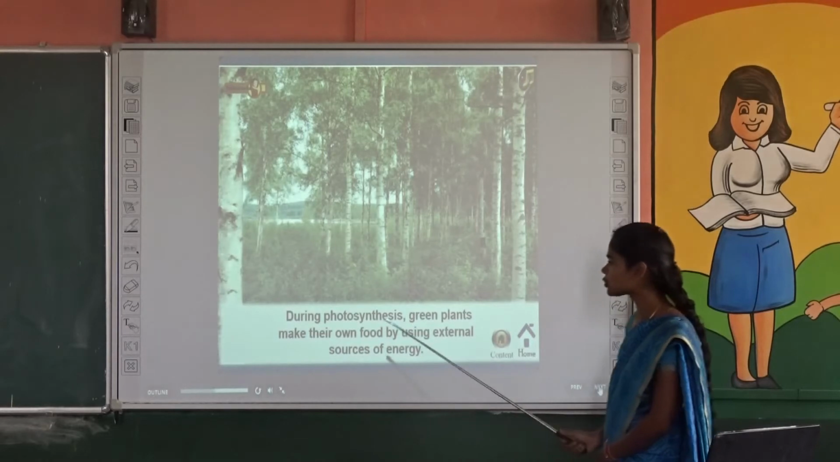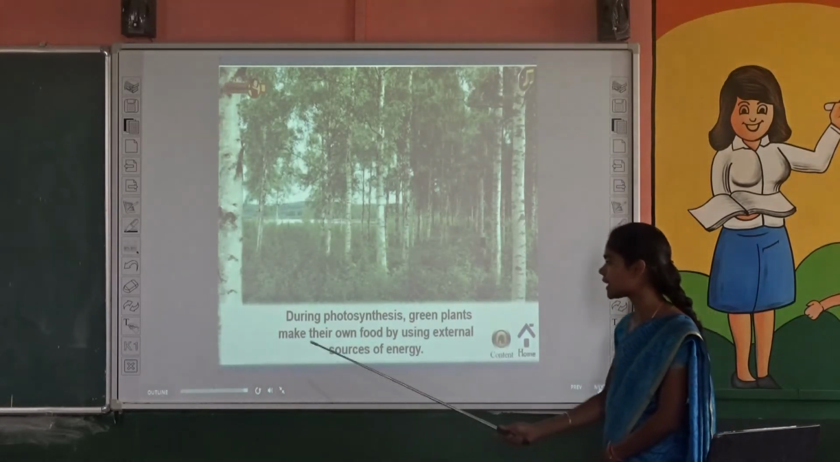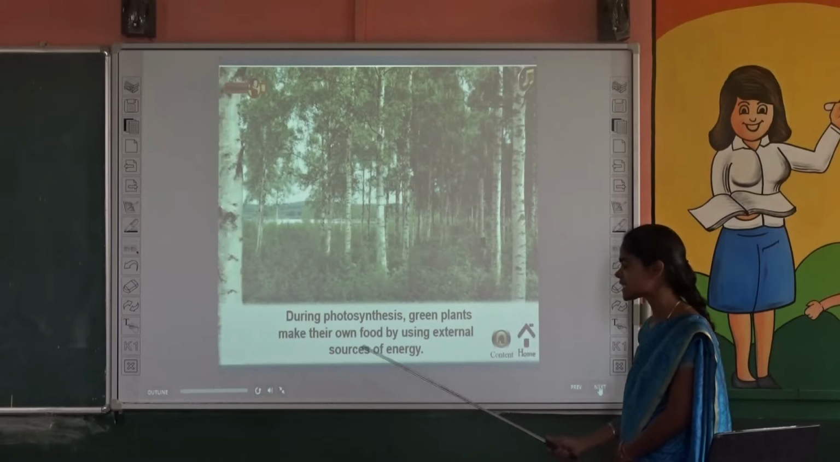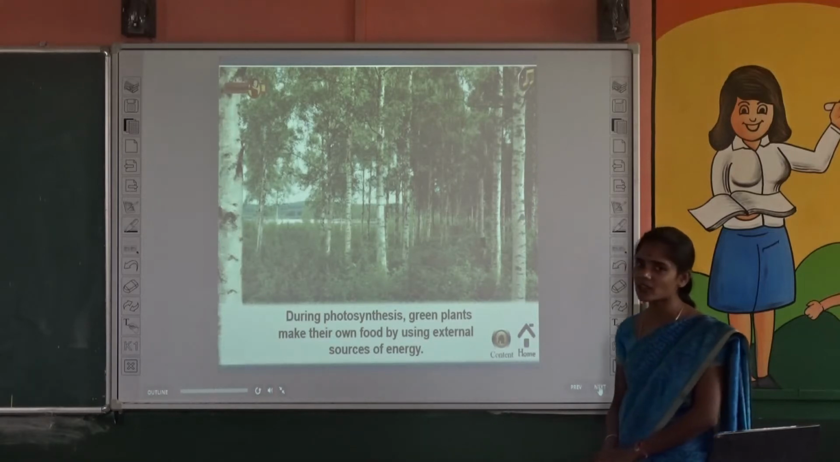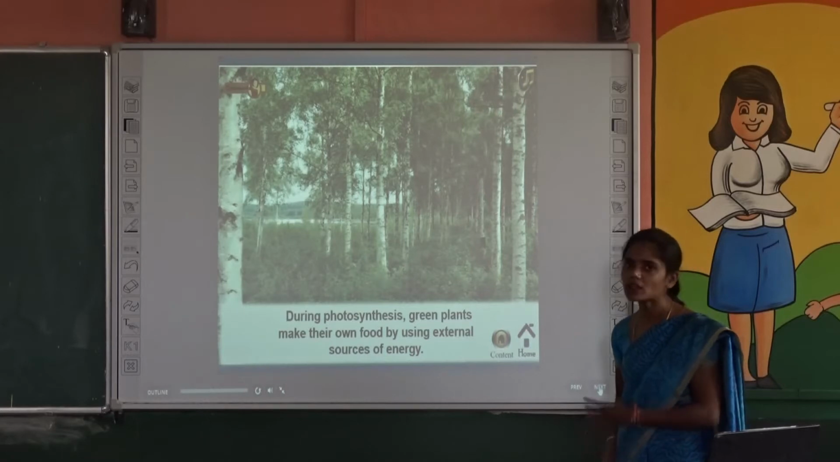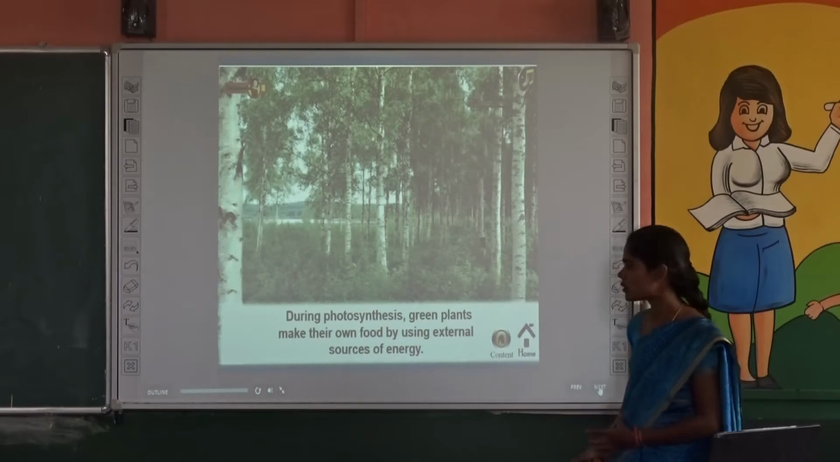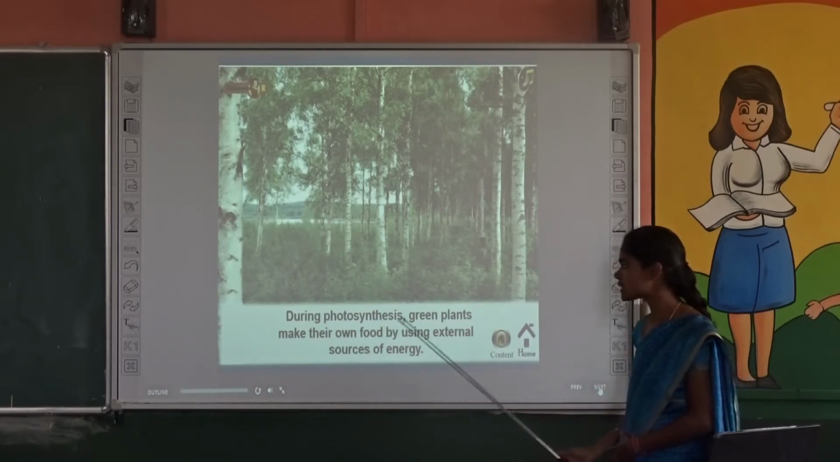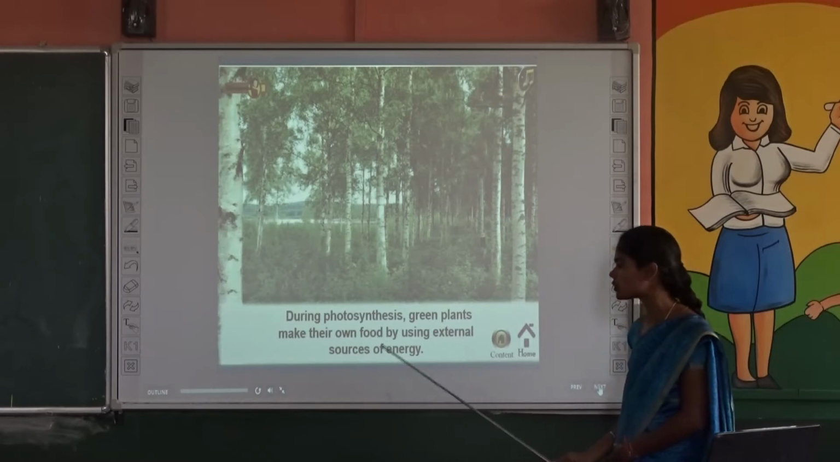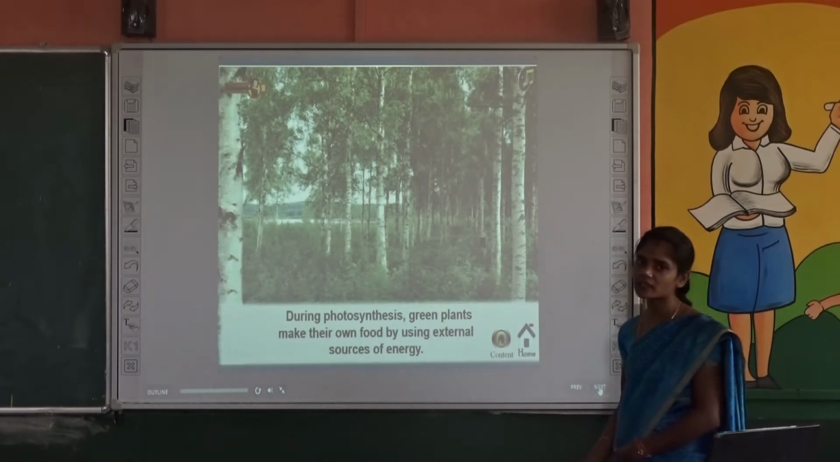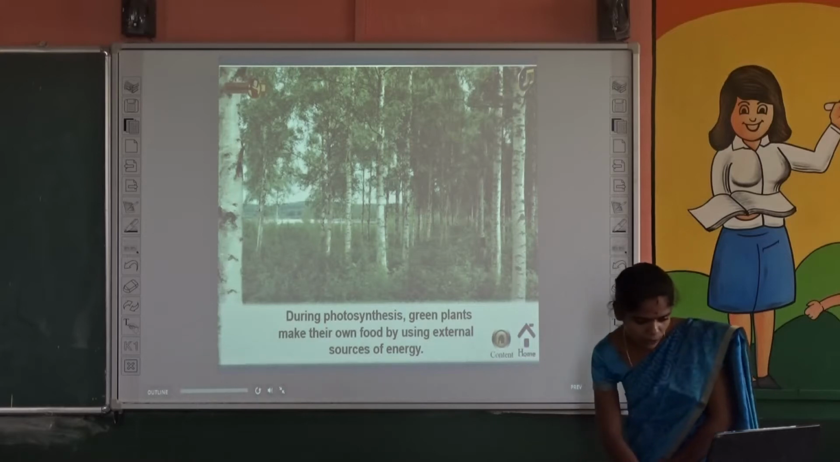See, during photosynthesis, green plants make their own food by using external sources of energy. What is called photosynthesis? The process of making food by the plants is called photosynthesis. They use sunlight, water, carbon dioxide to prepare the food. What is the external source here? The sunlight. And the next one.